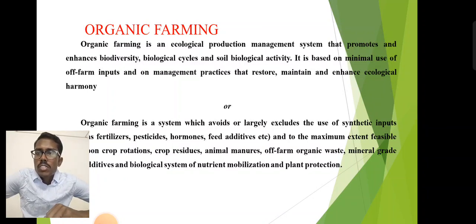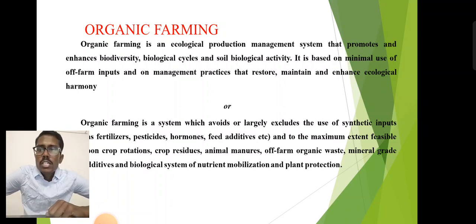There is no perfect definition for organic farming. Based on what we are using, we can practice organic farming.